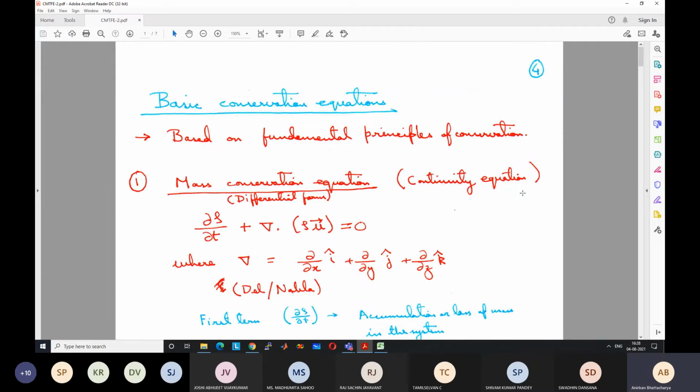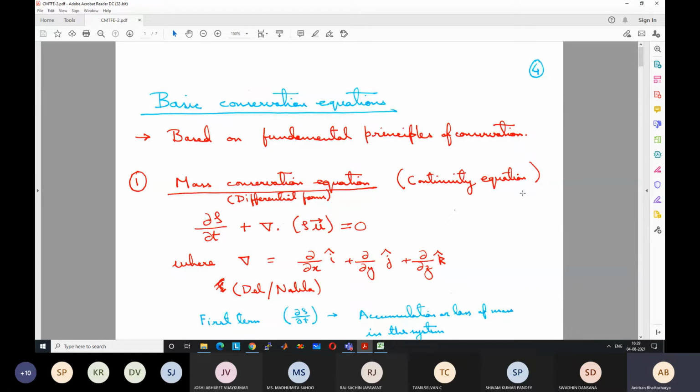For example, if I consider a system with a certain mass of air in it and a certain additional mass of air comes into it, the total mass is always going to be equal to the mass of air that was present plus the mass of air that comes inside. So the total amount of mass is conserved. We are ignoring, for engineering applications, that a small amount of mass can get converted to energy. We assume that mass is a separate entity and energy is a separate entity.